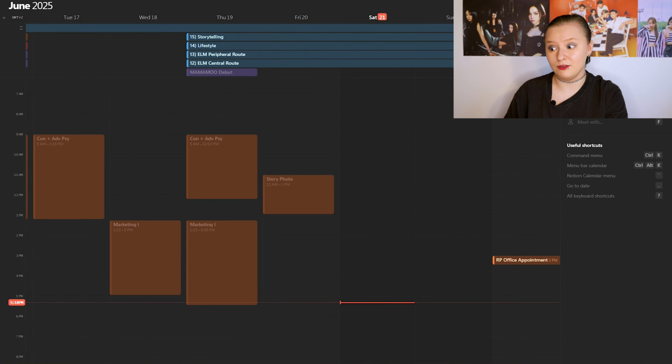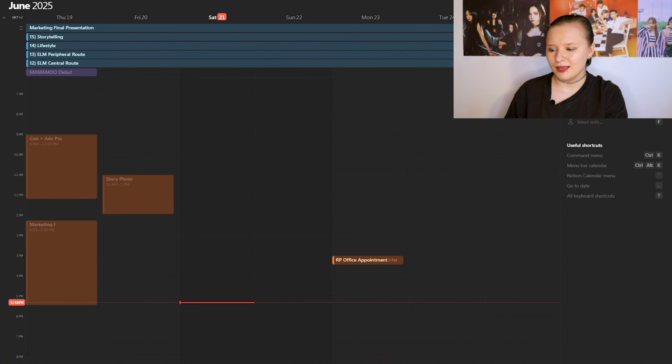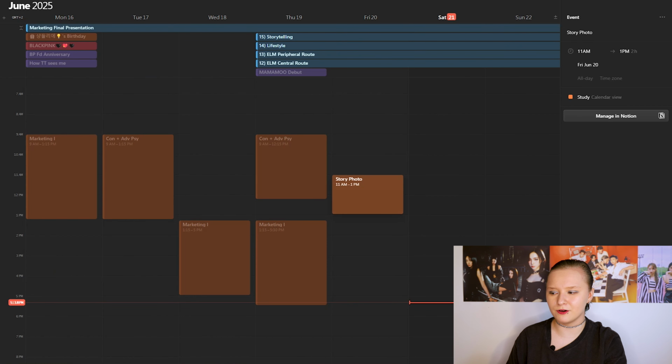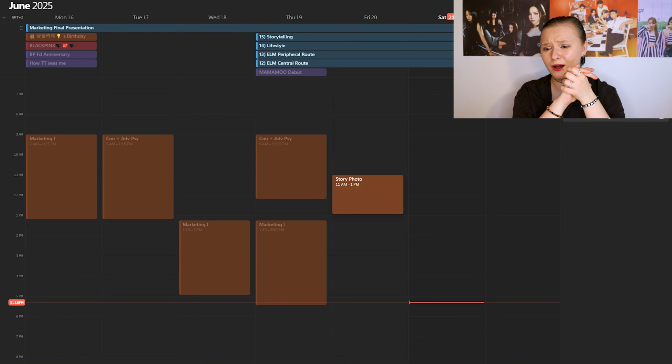For example, if we move forward, it's an office appointment here. And for example, let's click on story photo. We have our time here, date, study, calendar view, and we can manage it in Notion. So yeah, that's how our Notion Calendar looks.